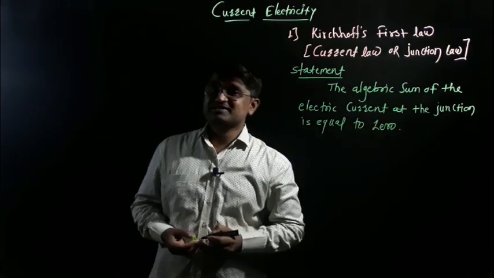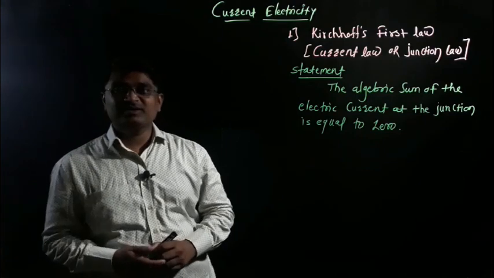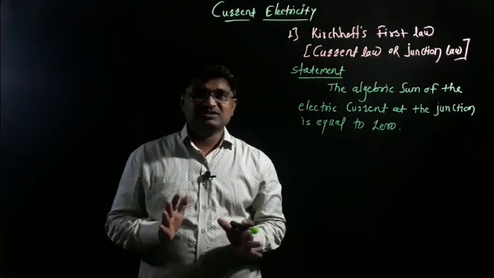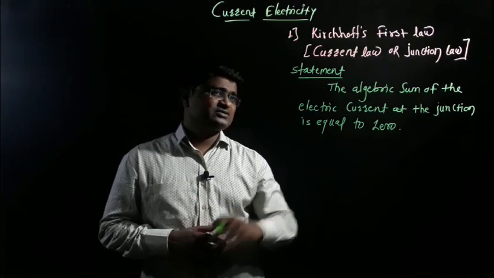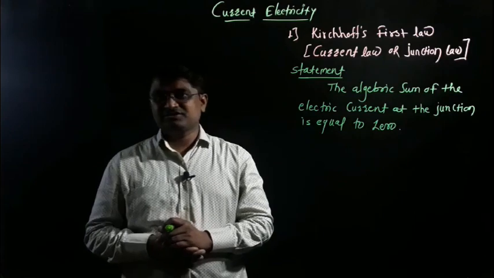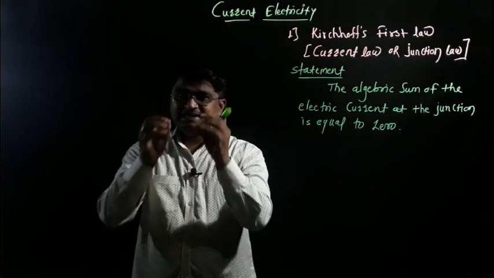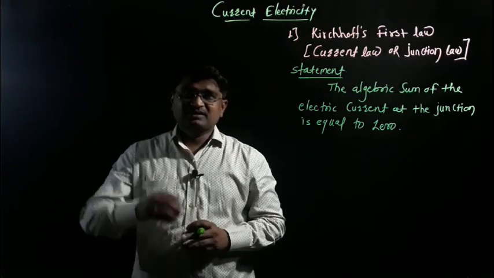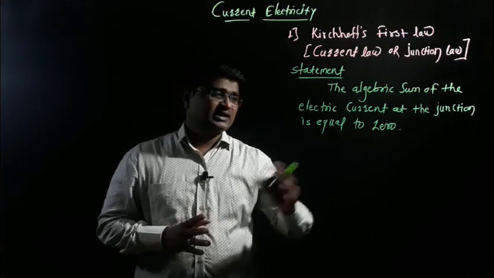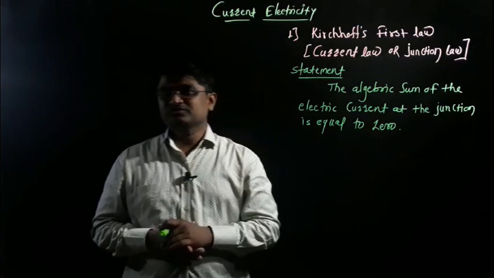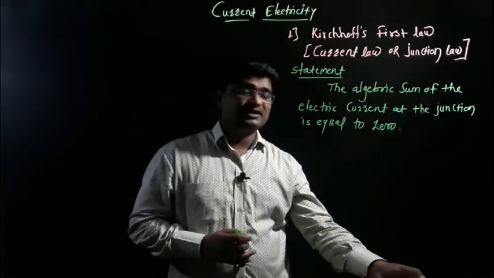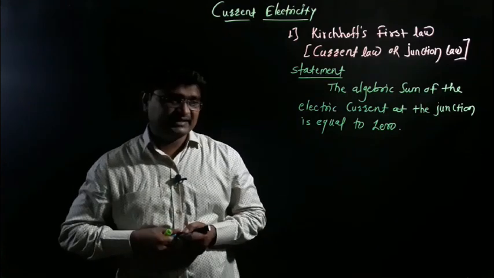It is a very easy and simple statement for Kirchhoff's first law, the law of current, otherwise called the law of junction. So what is a junction? We are familiar with this. Let's see the statement: the algebraic sum of electric current at the junction. It means that at the point of junction, the algebraic sum of all the electric currents is always equal to 0. We will discuss this statement according to a simple circuit diagram.